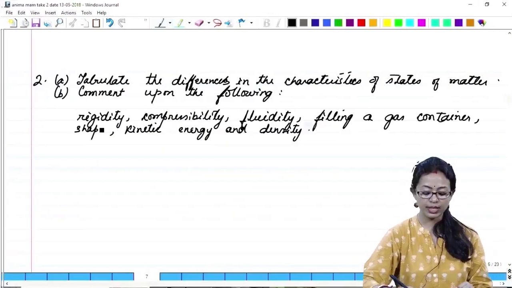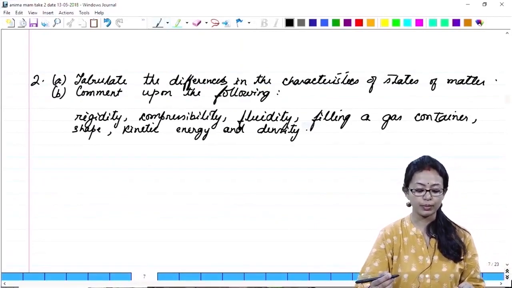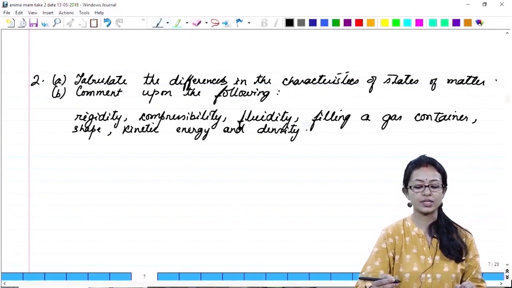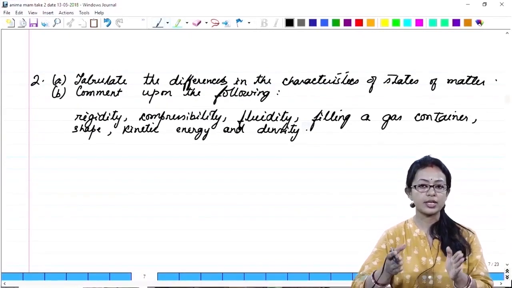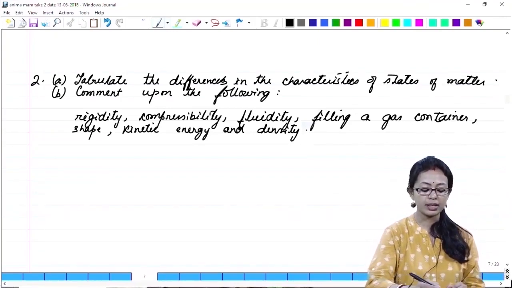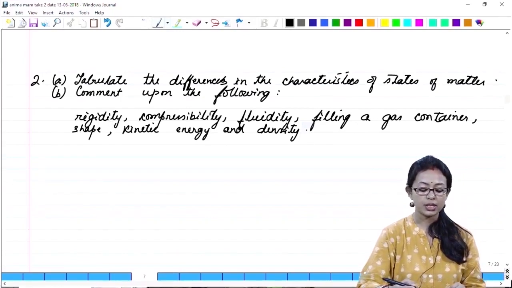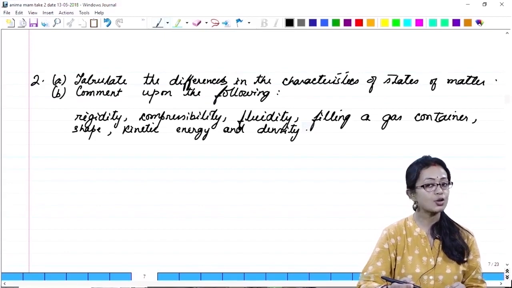Alright, next we go to the next question. Tabulate the differences in the characteristics of states of matter. So you are going to write in tabular form the different states of matter we had already discussed, and let us see how the states of matter influence rigidity, compressibility, fluidity, and so on. In case of rigidity, solid will be rigid, whereas liquid is less rigid and gases are not rigid at all. Compressibility: solids are not compressible, liquids are slightly compressible, whereas gases are highly compressible.